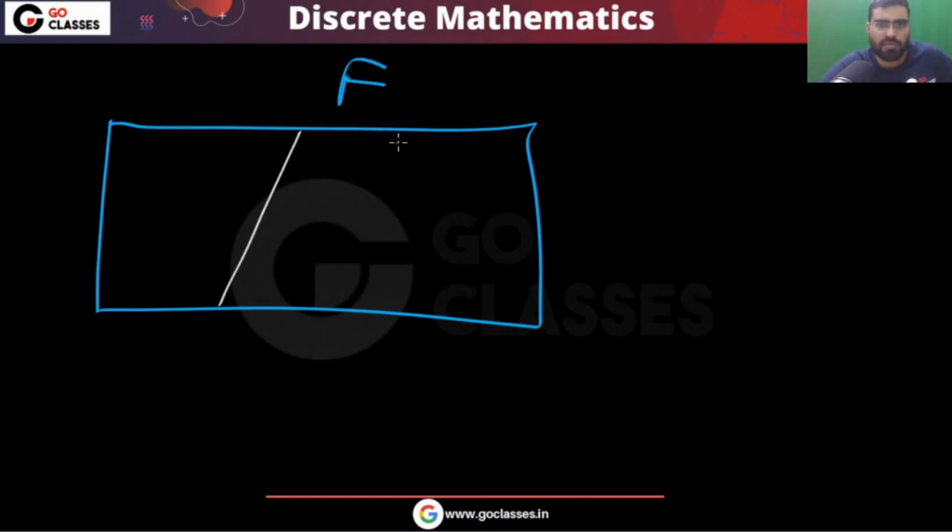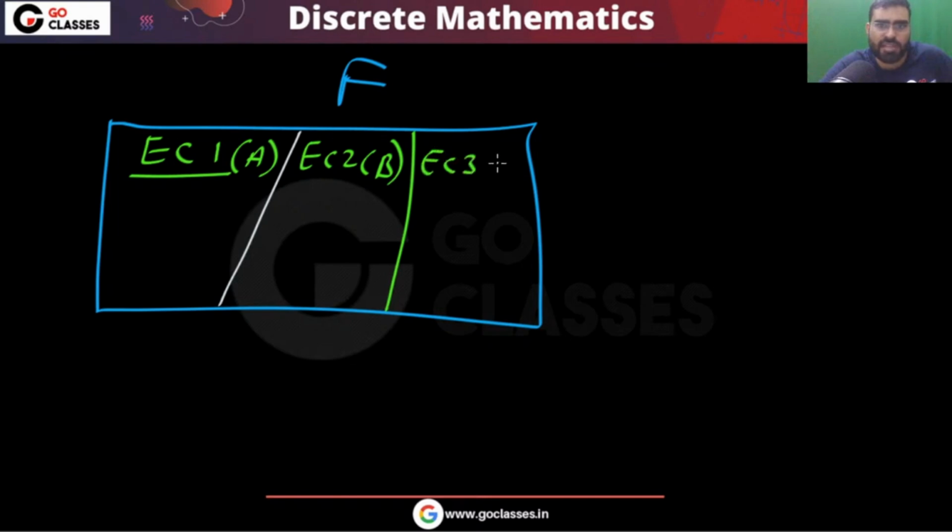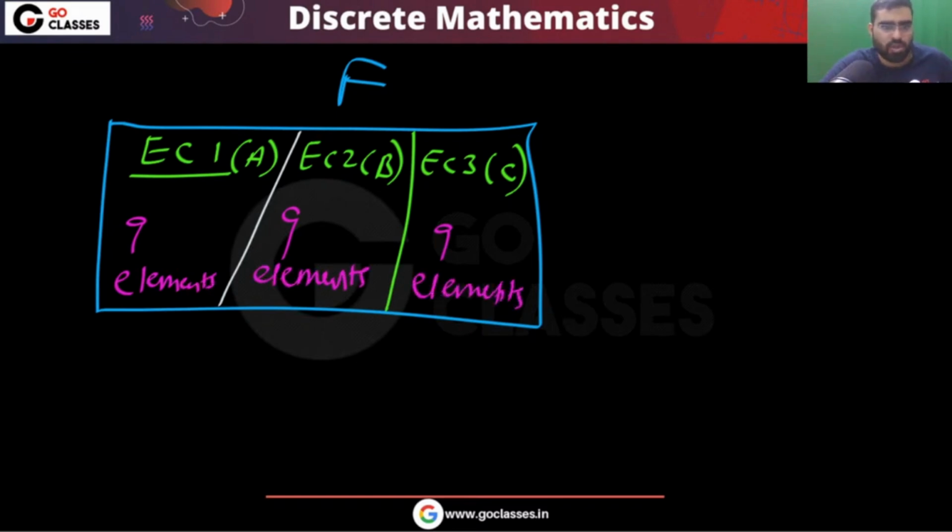In one equivalence class, we have those functions which map. There are 3 equivalence classes we got. Equivalence class 1, let's call it A. Equivalence class 2, let's call it B. Equivalence class 3, let's call it C. So you have 3 equivalence classes. Here you have 9 elements, here 9 elements, here 9 elements. Now you tell me what is the cardinality.